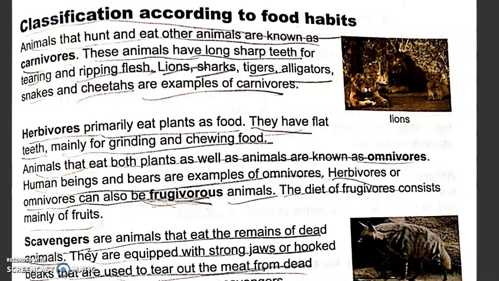Herbivores or omnivores can also be frugivorous animals. Now, the diet of frugivores consists mainly of fruits. Some animals only eat fruits, so they are frugivorous animals, like monkeys. They like to eat fruits which grow on the trees.